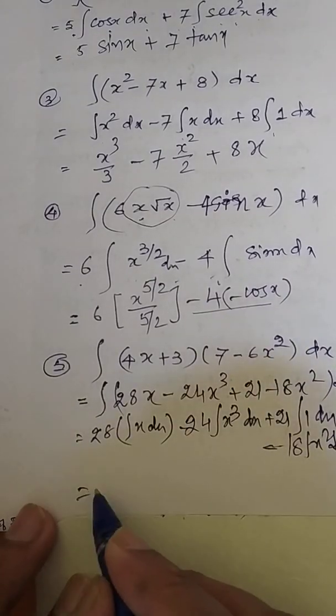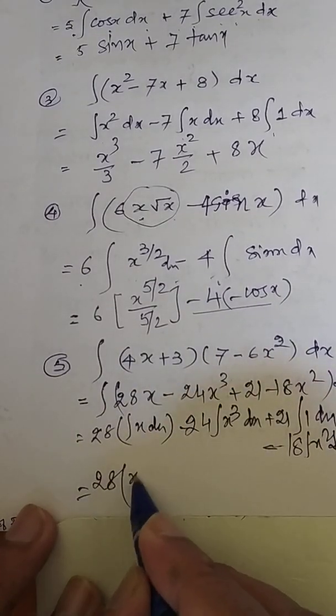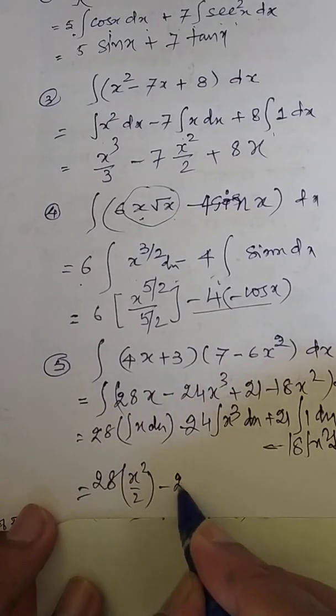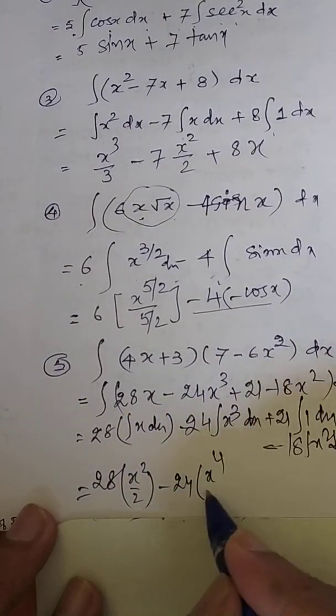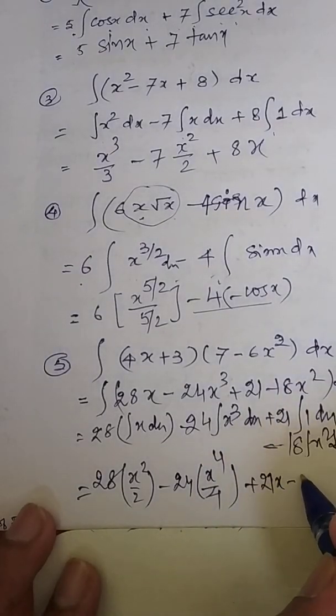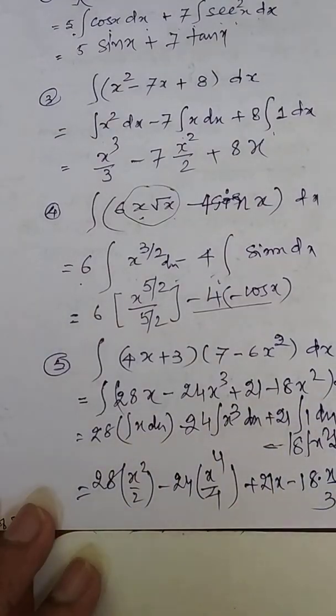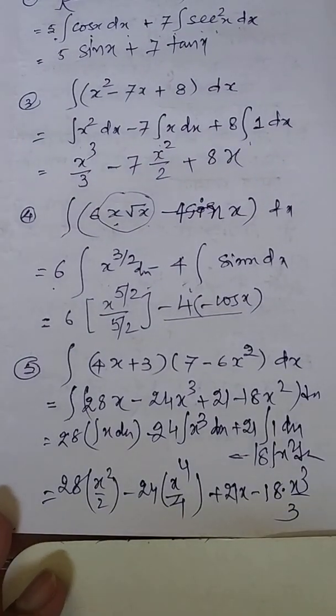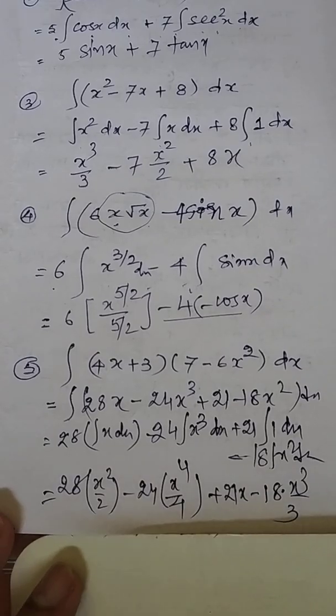Now you know the further simplification. This is 28, it will be x square by 2, minus 24, it will be x raised to power 4 by 4, one more is added, plus 21 over here x, minus 18, it will be x cube by 3, and you can simplify this one step and write the answer. Okay. Now